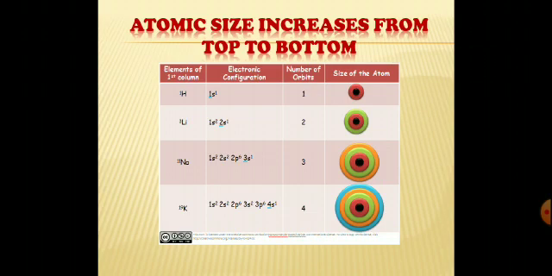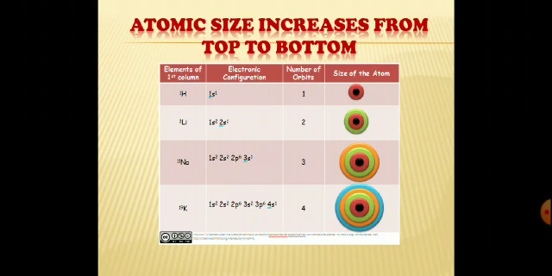The nuclear charge tends to pull the outermost shell towards it. But as the number of shells increases, they tend to increase the distance between the outermost shell and the nucleus. This effect outweighs the nuclear charge and it affects the atomic size.